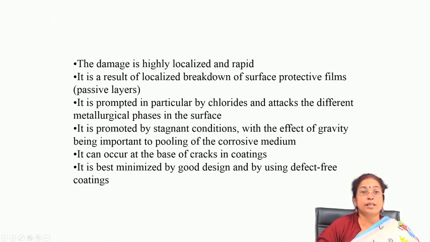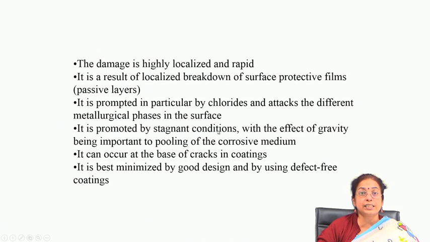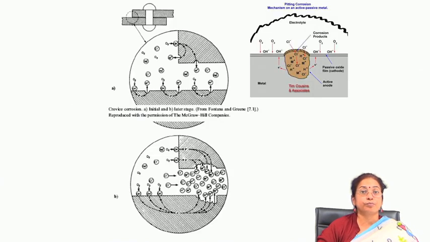So, this is highly localized and rapid, and it is a result of localized breakdown of the surface protective film. It is promoted in particular by chloride and attacks different metallurgical phases in the surface. It is promoted by stagnant conditions, with gravity playing an important role, and it can also occur at the base of cracks in coatings. It is best minimized by good design and by using defect free coating. Naturally, you have to be very careful and choose a material which forms a highly protective film in the environment where you want to protect the surface.